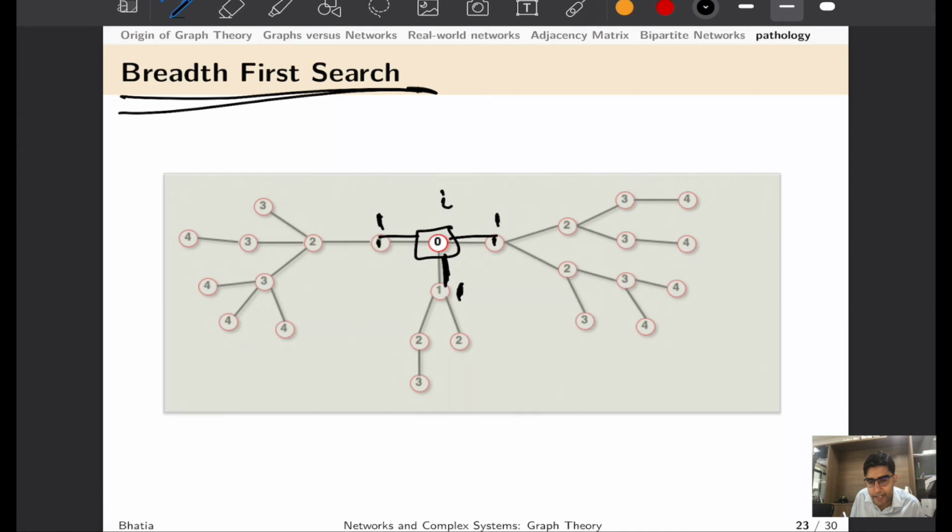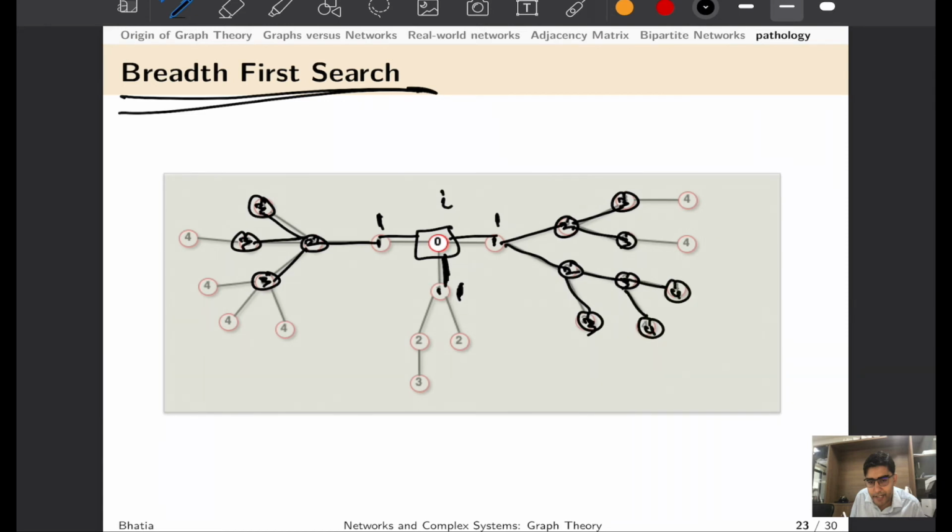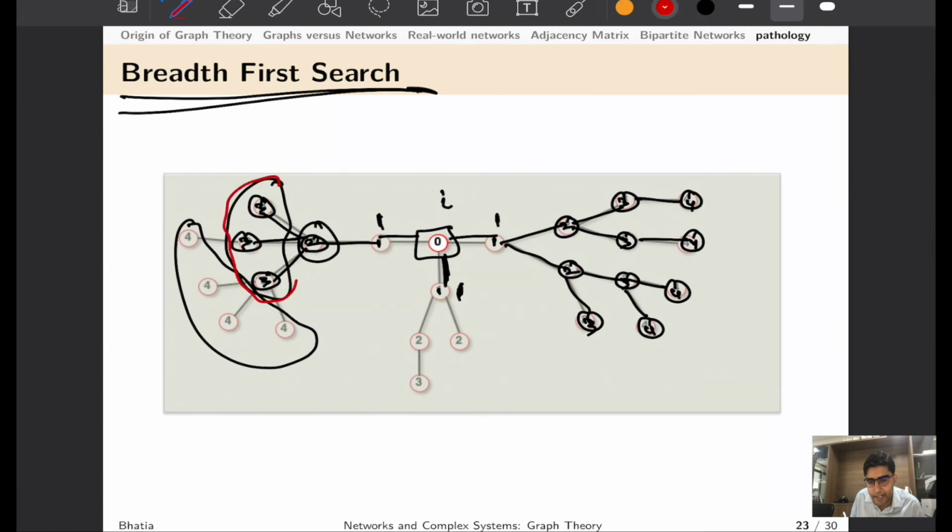Similarly, from 1 to 2, we will stand at the new 1 and identify the neighbors of these nodes 1. Node 2, from 2 we will stand and identify all the nodes that are neighbors of these, and in both directions we will keep on doing it, and in no time we would reach the terminal of the graph, and we have identified all the nodes which are at distance 4, distance 3 and distance 2.